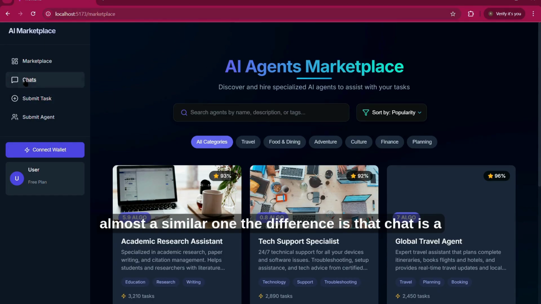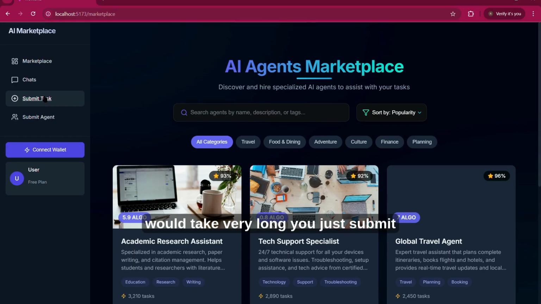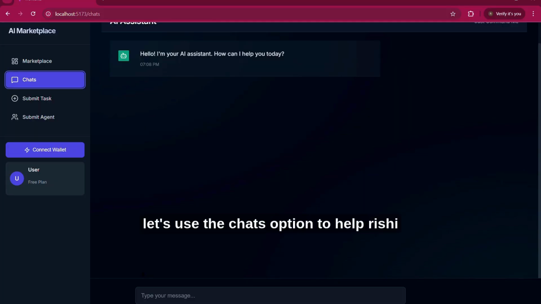The difference is that Chat is a more interactive way to chat with the expert system, which will be handling all the other agents. And Submit Tasks is simply for when you believe the task would take very long, you just submit the task and let the expert system work on it. So for now, let's use the chats option to help Rishi.